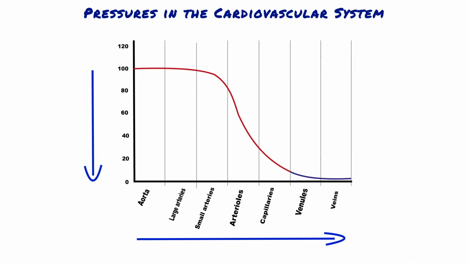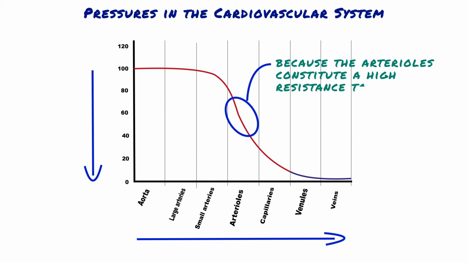Beginning in the small arteries, arterial pressure decreases, with the most significant decrease occurring in the arterioles. At the end of the arterioles, mean pressure is approximately 30 mmHg. This dramatic decrease in pressure occurs because the arterioles constitute a high resistance to flow. Since total blood flow is constant at all levels of the cardiovascular system, as resistance increases, downstream pressure must necessarily